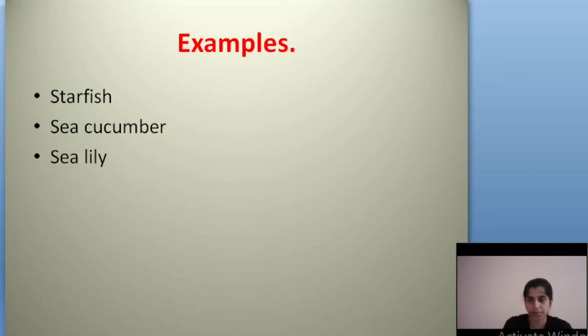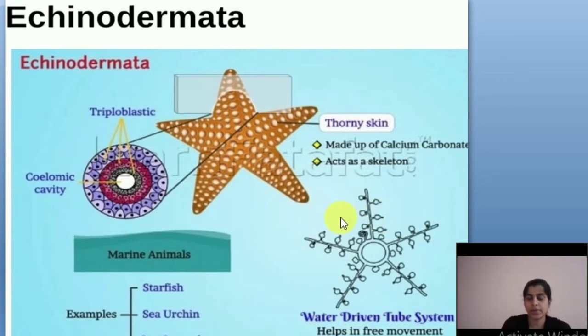And their thorny skin, otherwise spinous skin, is made up of calcium carbonate, and this acts as a skeleton. And this tube system helps in free movement. And see, they have a triploblastic body and a coelomic cavity. The body cavity is filled with fluid. And they are triploblastic.